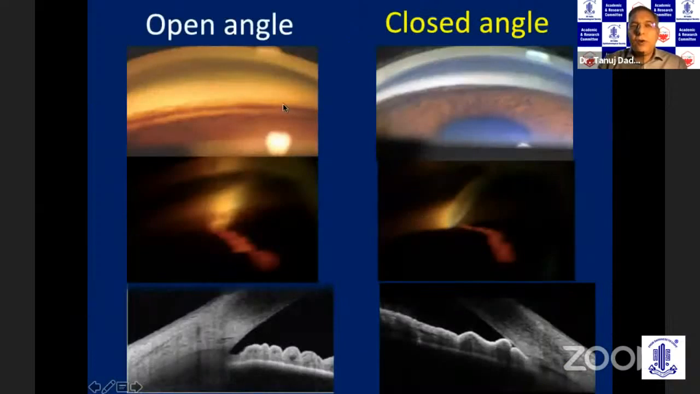Now, from a gonioscopic point of view, this is an open angle. You can see the trabecular meshwork and behind that the scleral spur. And this is an angle closure because the iris has now occluded the area of the trabecular meshwork and closed the flow of aqueous. On the ASOCT, you can see a completely open angle, and here you can see the iris is closing the angle. This is known as angle closure.